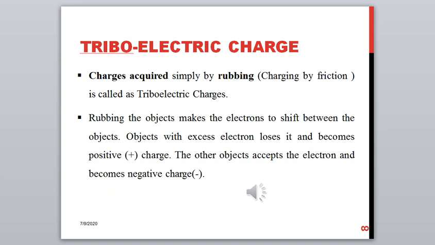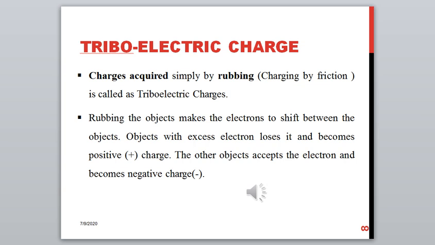The simple method to make an object charged is simply by rubbing the object with some material. When you rub the object with some material which is neutral, the electrons from the object will start to move and will be attached to the other material which is being rubbed.